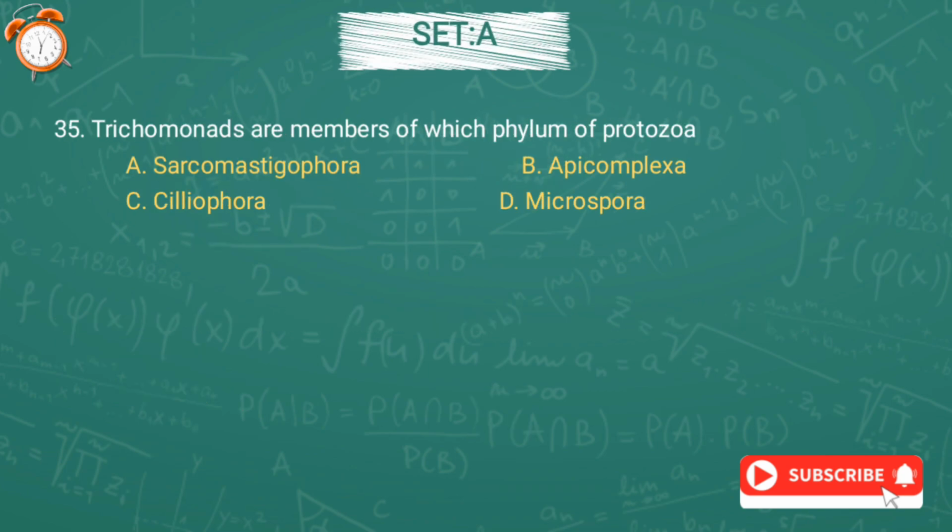Question number 35. Trichomonads are members of which phylum of protozoa? Option A, Sarcomastigophora, option B, Apicomplexa, option C, Ciliophora, or option D, Microspora. And the correct answer is option A, Sarcomastigophora.